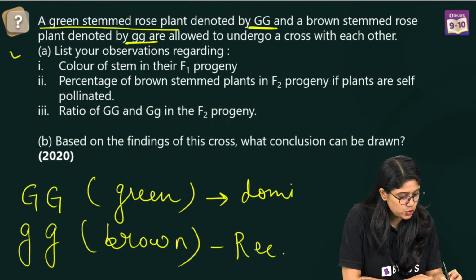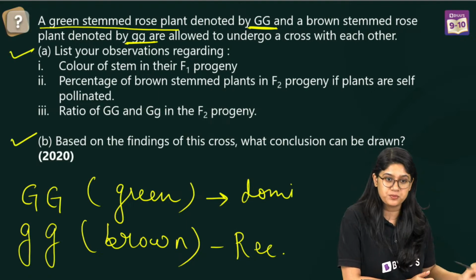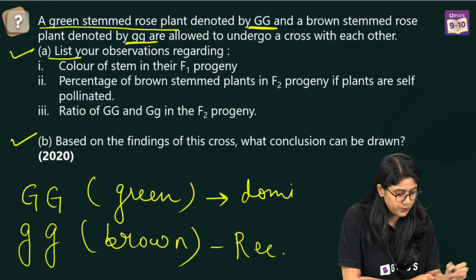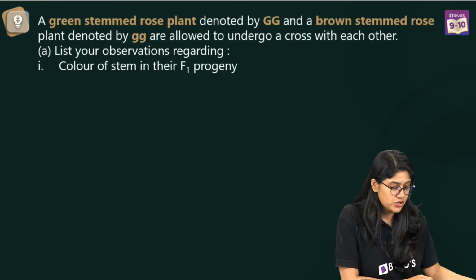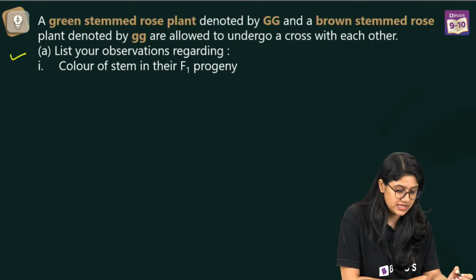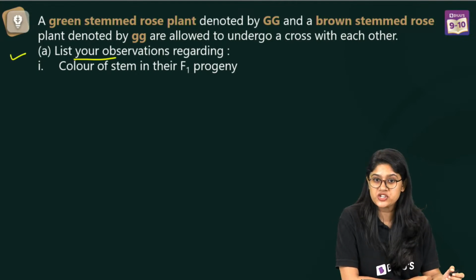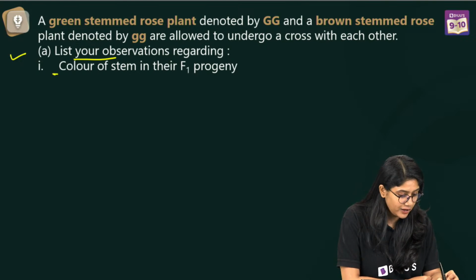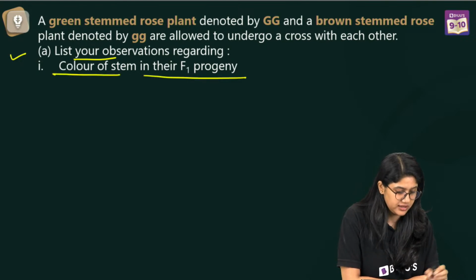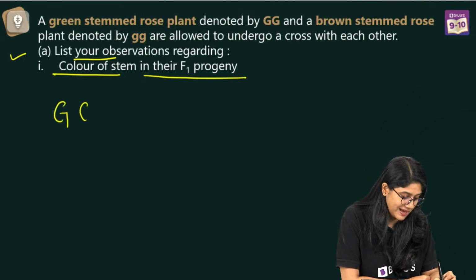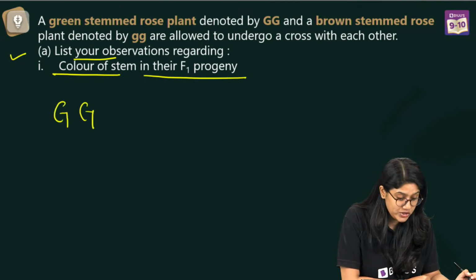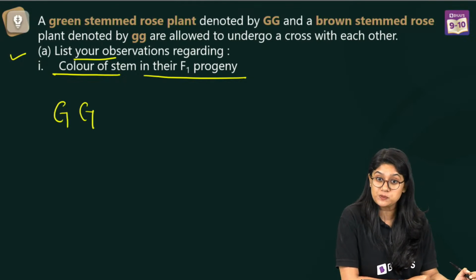Now we have these two sets, part A and part B. In part A we have 3 questions, so we will be looking at them individually. So let's start. The part A question states that we have to list the observation regarding the color of the stem in their progeny in F1 generation. What do you think? We have the capital G, which is the green stem rose plant.